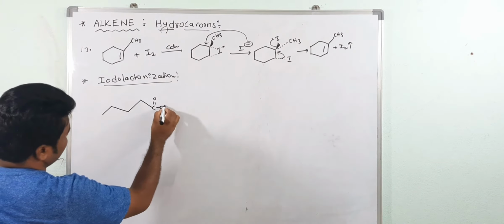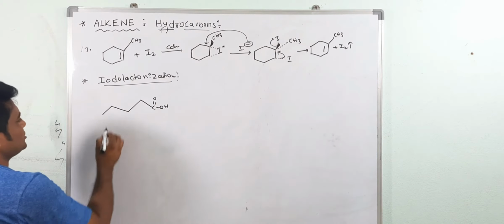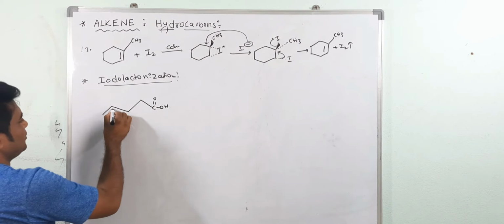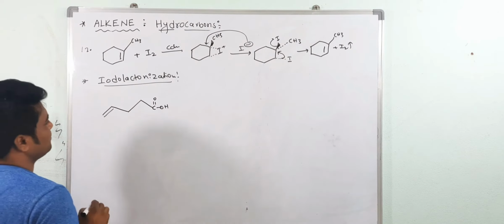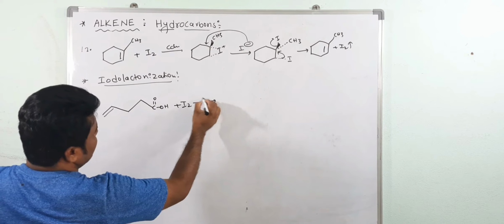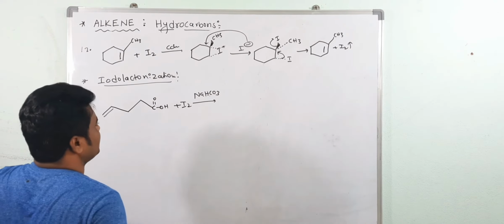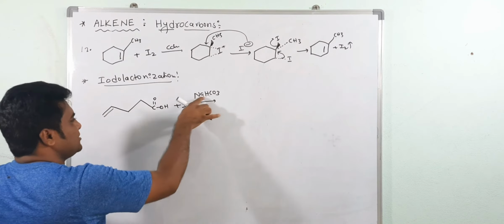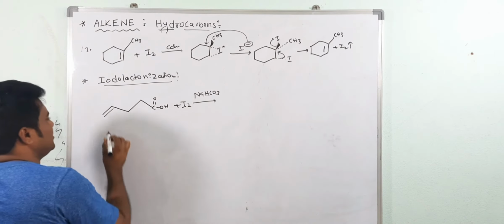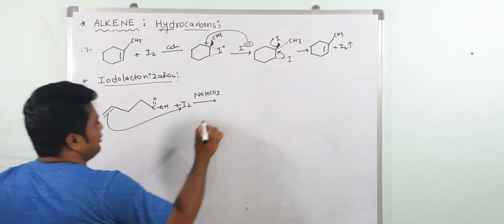Carbonyl. Now suppose here we have one pi bond. Now I am taking I2 again. But here see, the solvent is sodium bicarbonate. This is a base, this is an acid. Acid base reaction is possible. First what happened? This pi bond forms the iodonium ring.